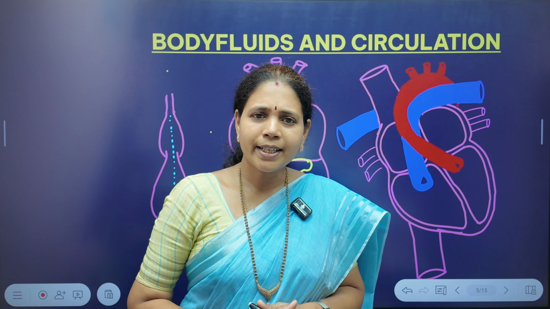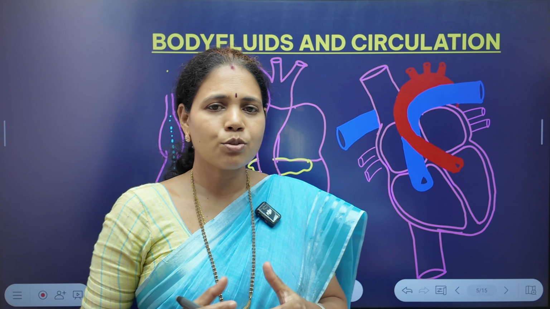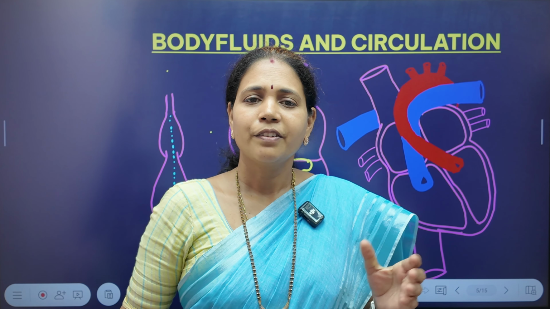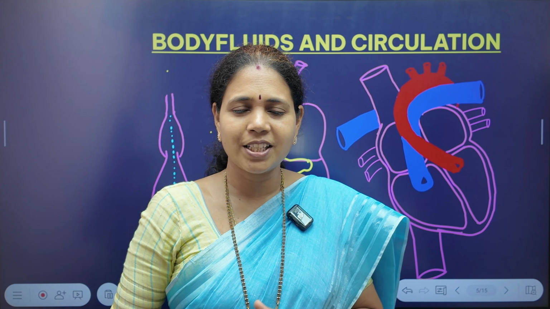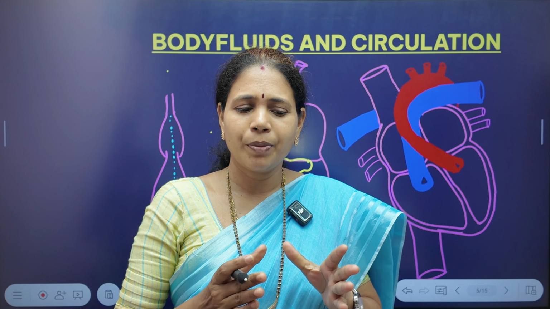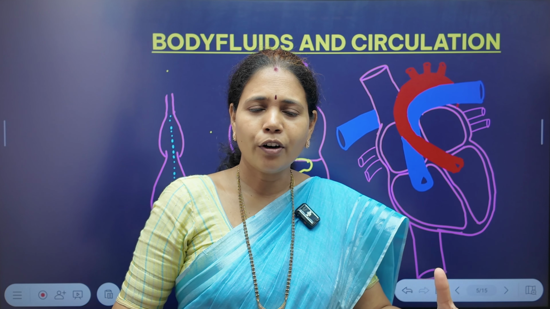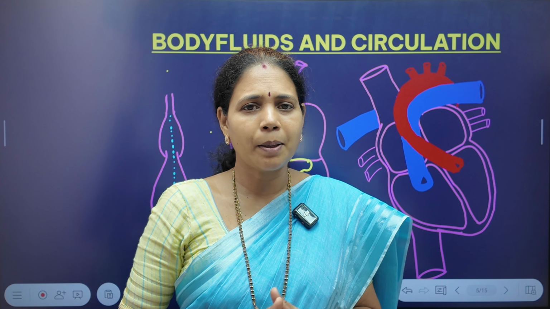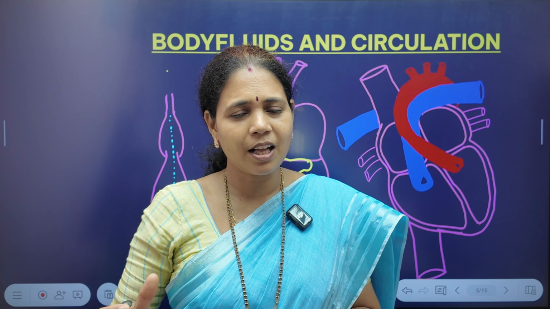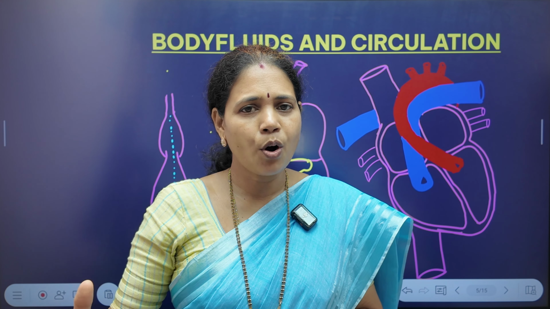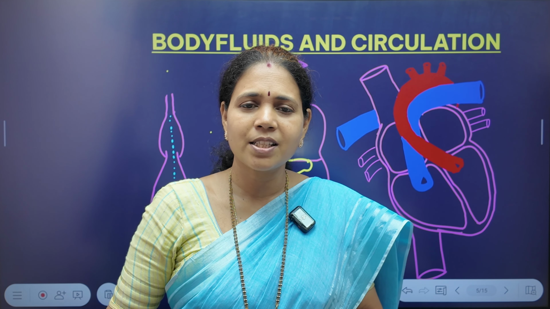And in chordates itself, that is in the case of vertebrates, from fishes to mammals, if we see, again we can see the simple to complex level of transport system. Previously we said that in a few groups the blood vessels are not completely developed, but afterwards specific blood vessels and a complete network of blood vessels evolved.